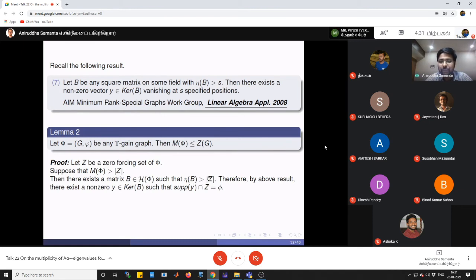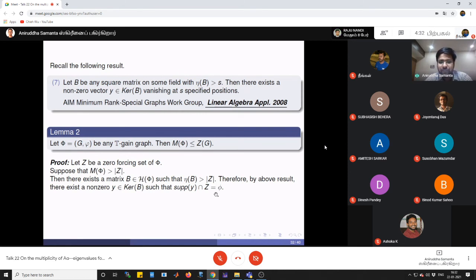Now we compare this with that statement. Therefore there exists a non-zero vector Y belonging to the kernel of B such that the support of Y intersection Z is empty. This is nothing but vanishing at a specified position.